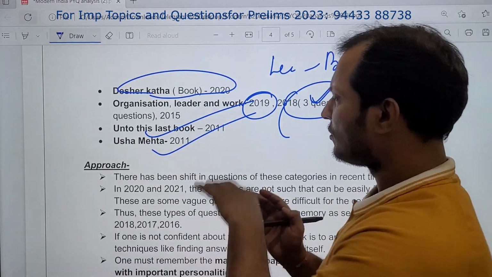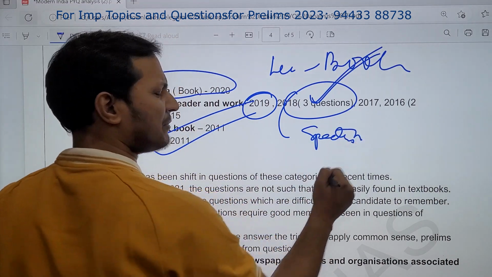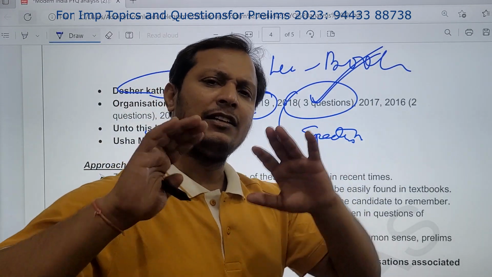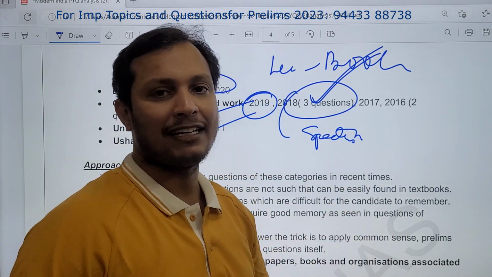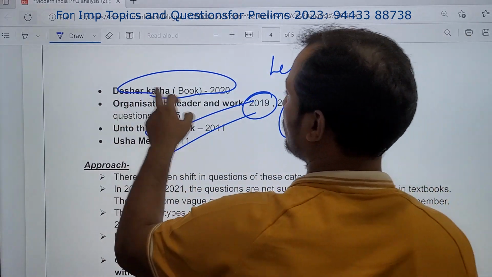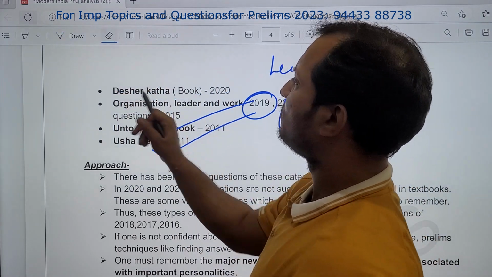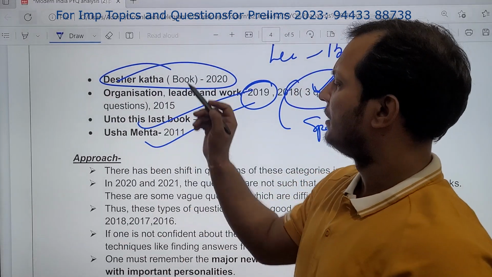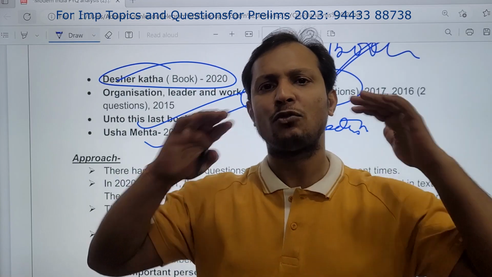Usha Mehta. Most of the questions you can answer from Spectrum, and if they are asking something very difficult, which is not there in most of the books, don't worry. If you cannot answer, no one will answer. Many students get very anxious inside the exam that they have not heard about this. Like for example, this Desher Katha question. Many people don't know. Don't worry. Very few people will know this. If you are not able to solve this kind of question, don't worry. We have to do what others are able to do.